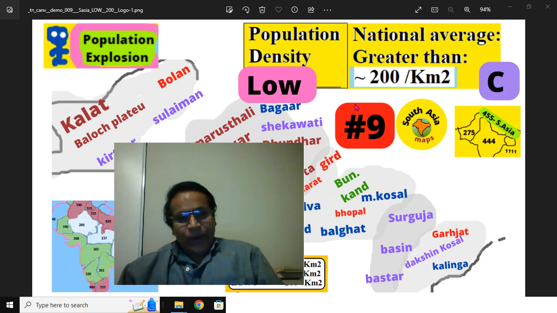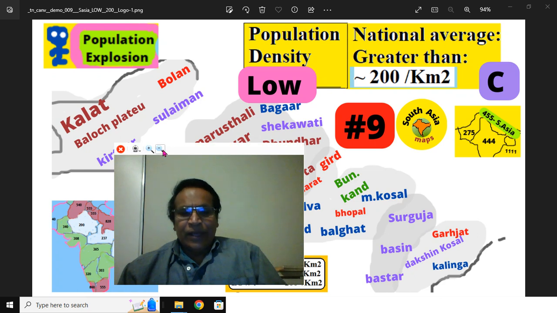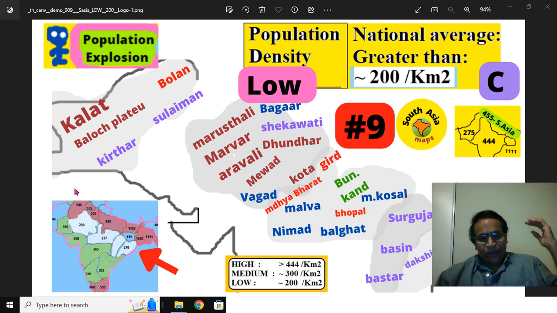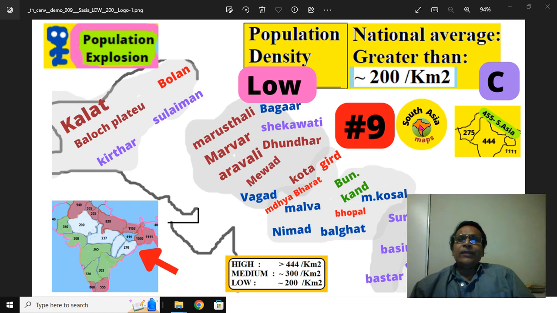We are continuing our discussion on demography, human demography, that is the population explosion: the population density in the South Asian region. South Asia means south of the Karakoram mountains, north of the sacred city of Kanyakumari, east of Kalat in Balochistan, and west of Kamrupa in Ahom's Valley, the Brahmaputra Valley. This is part 9, population density.